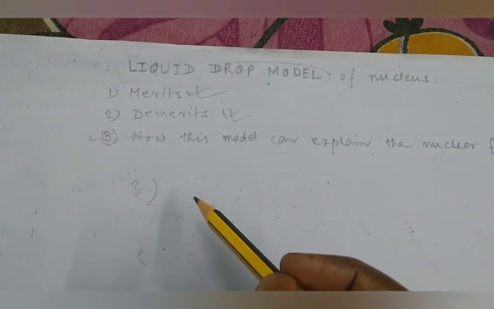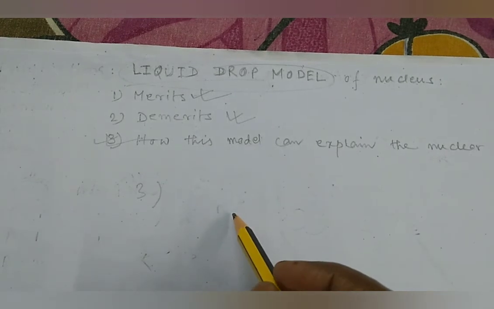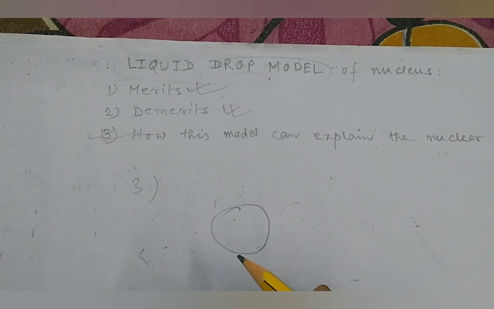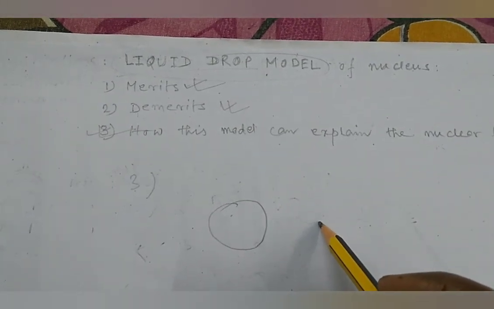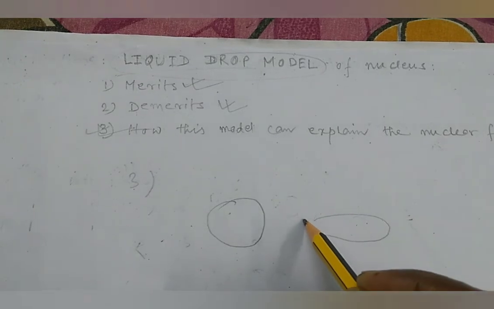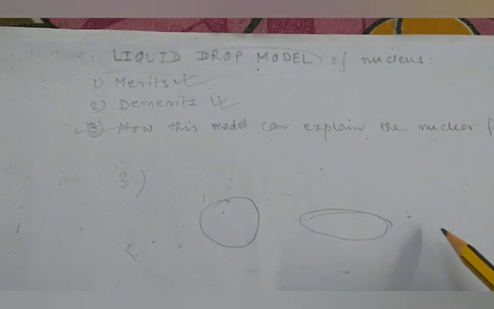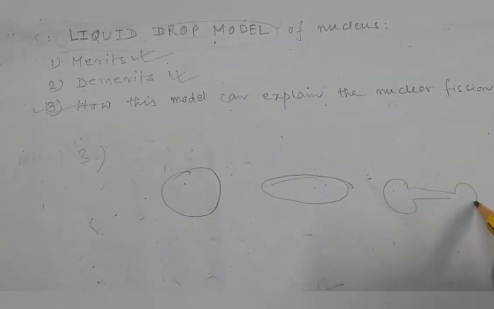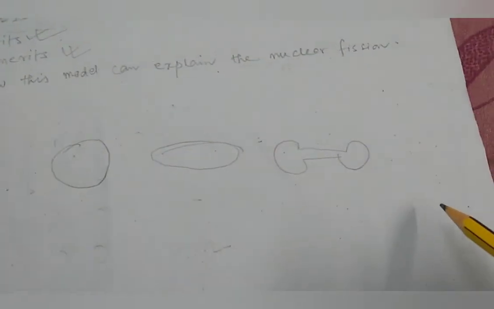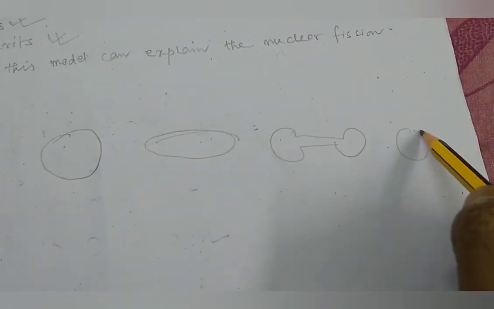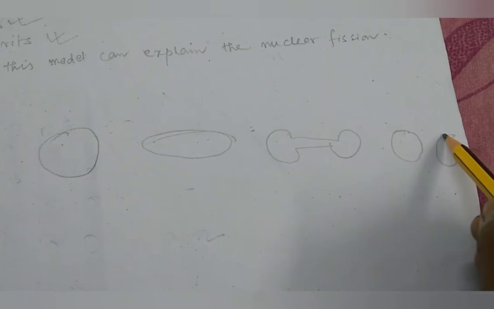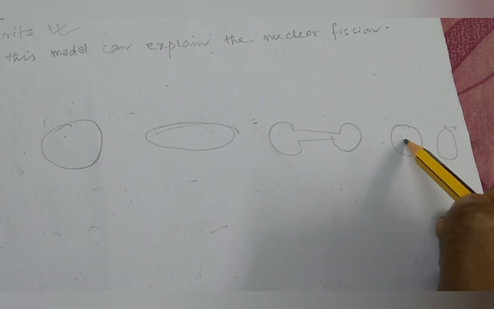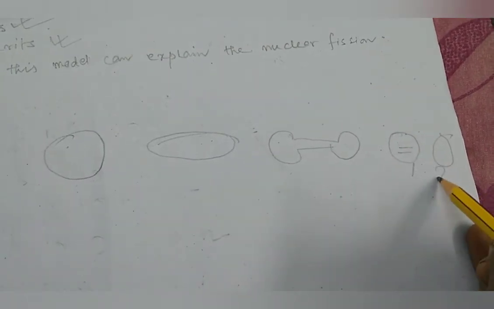If an external force is applied on a liquid drop which is spherical, it takes the form of an ellipsoid, and then it takes the form of a dumbbell, and after that they separate and it breaks up into two parts.